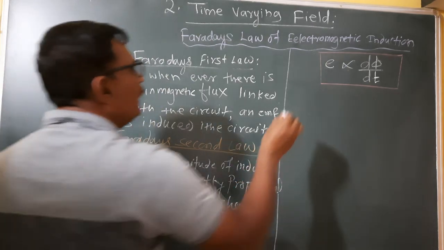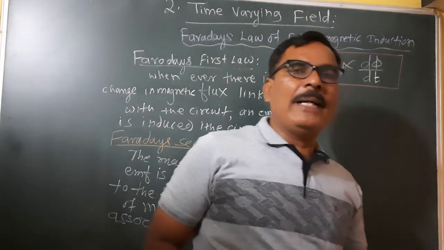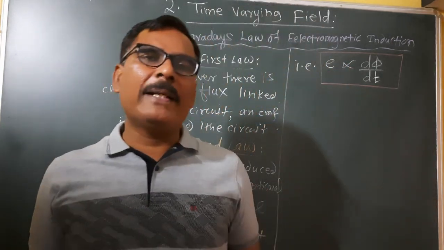Simply we have to remember E is directly proportional to d phi by dt.